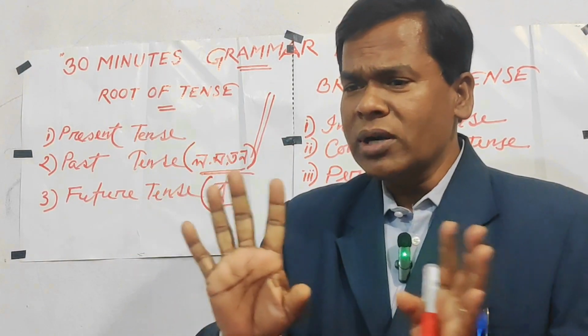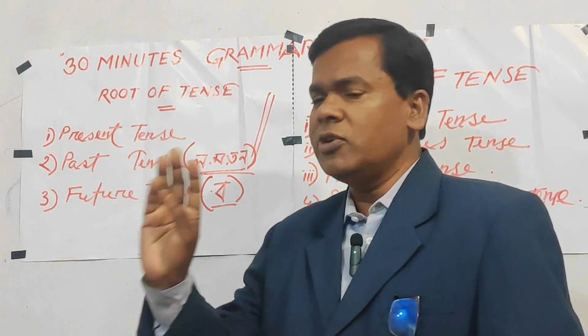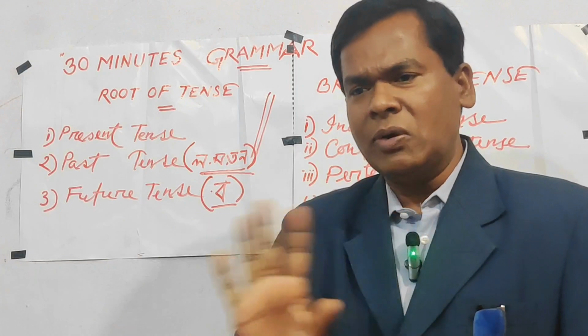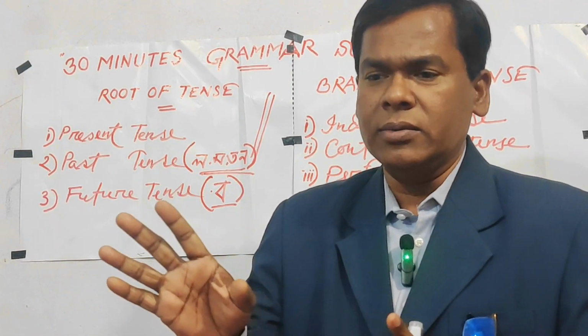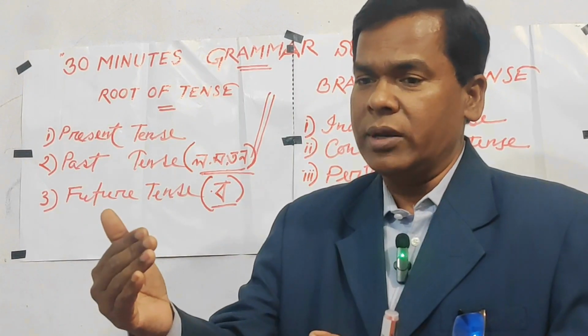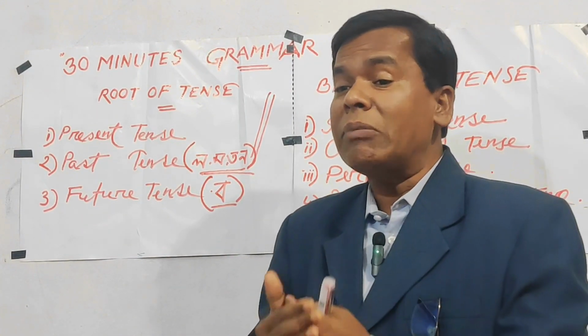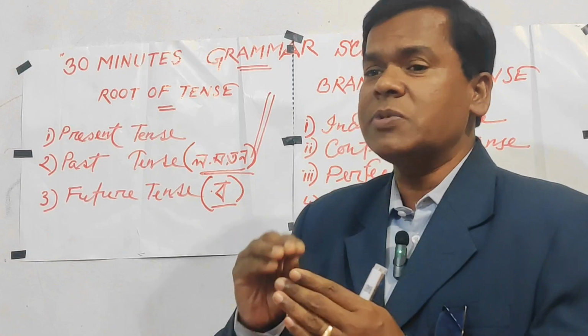You need not know what we know. Future is of four kinds: future indefinite, future continuous, future perfect, future perfect continuous. But now I do not want to go there. Okay, next class we will go there. Just today we are learning about the root tense. That means present, past, future, not branches.